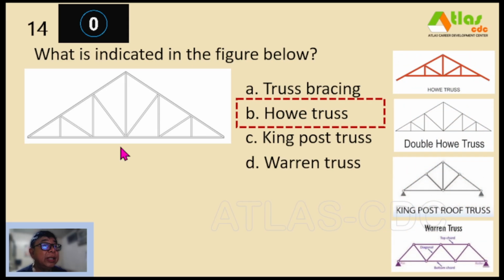So this is a Howe truss, and this is a double Howe truss. And a king post truss will look like this. You have the king post and two webs here. And a Warren truss is this one, usually for bridges. Truss bracing is not a type of roof truss.